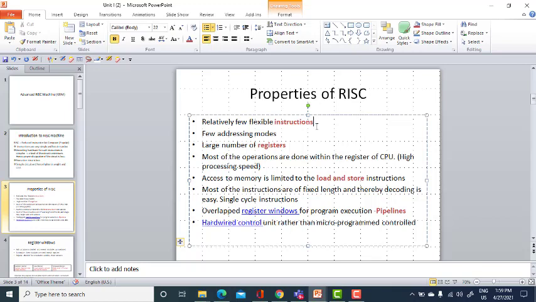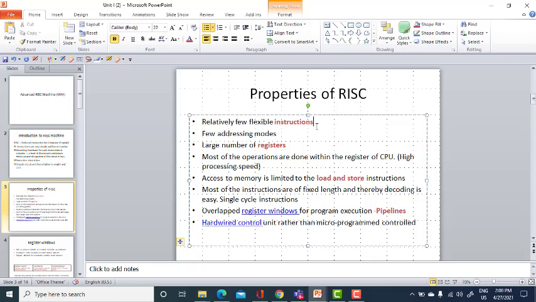I repeat, CISC is said to be Complex Instruction Set Computer. We have only a reduced number of instruction classes here in the RISC machine, and when writing a program using CISC instructions, you will be using multiple instructions.